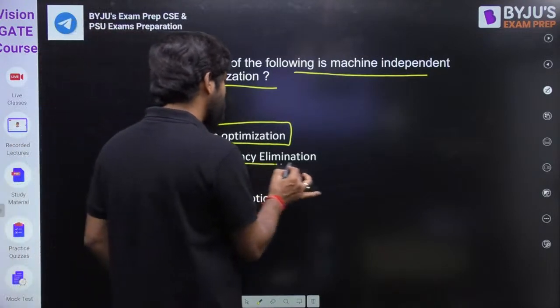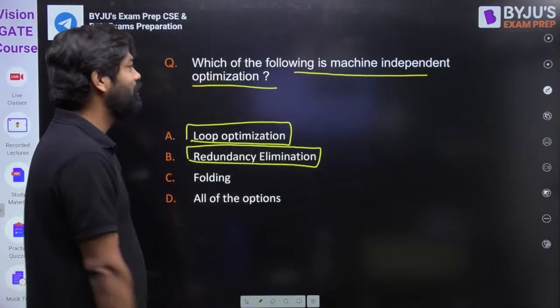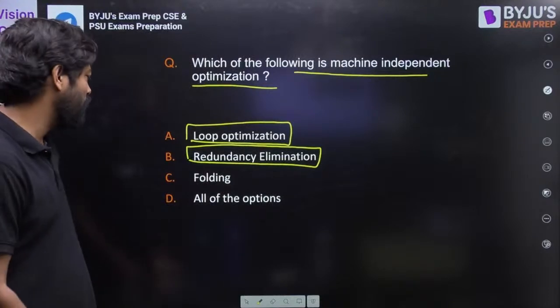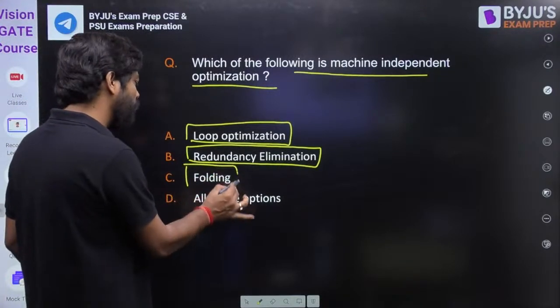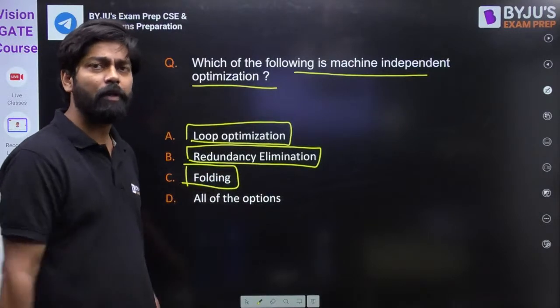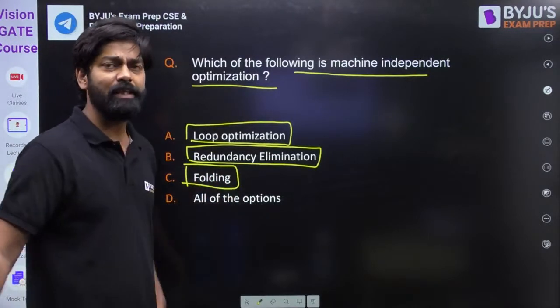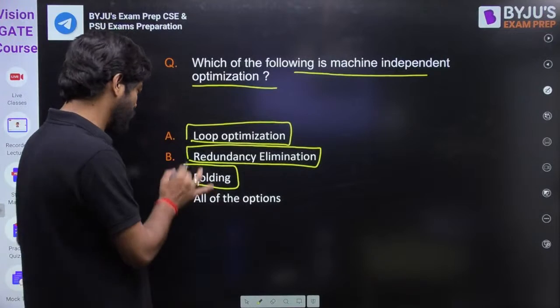So redundancy elimination is also what? It is also what? Machine independent optimization. I think you know. Folding. Constant folding, you can say, constant folding or constant propagation. It is nothing but also, it is machine independent optimization. So the answer will be what?